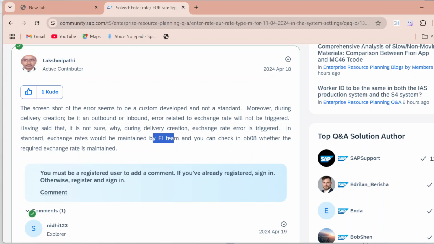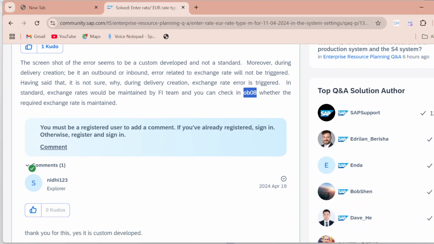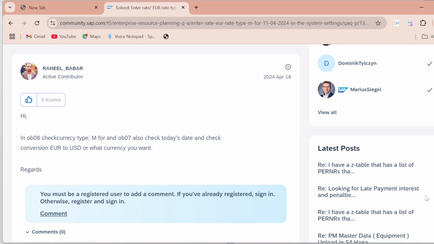is maintained by the FI team. It's maintained by the financial team, and you can check in OB08. So in real time, it's resolved by a FICO consultant. Okay. So how are we going to resolve by OB08? We will try to resolve that. Another solution is provided by this user. In OB08, check currency type M, and in OB07 also check today's date and check conversion in that.